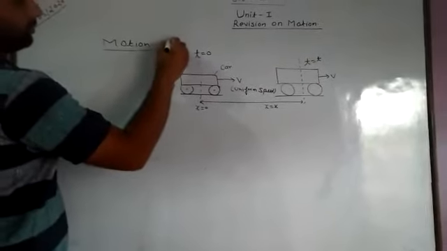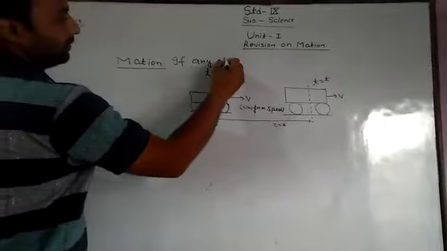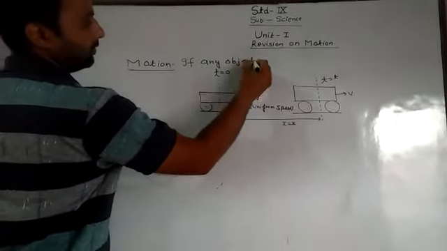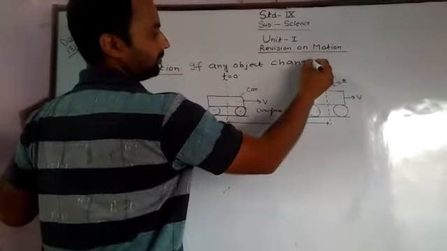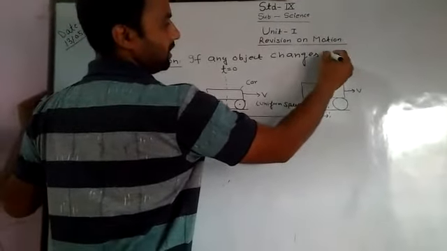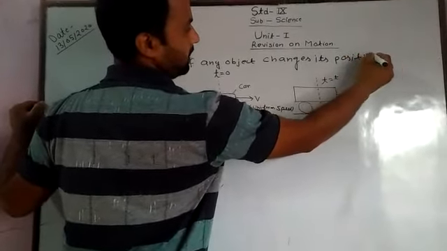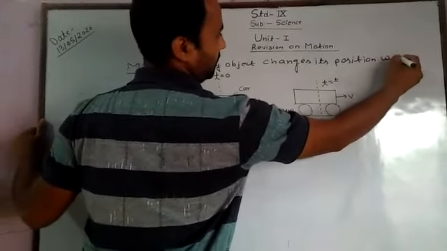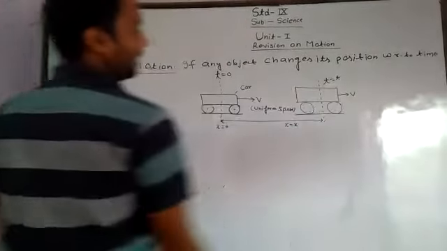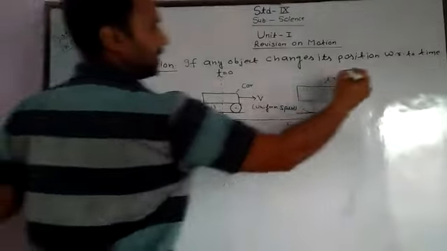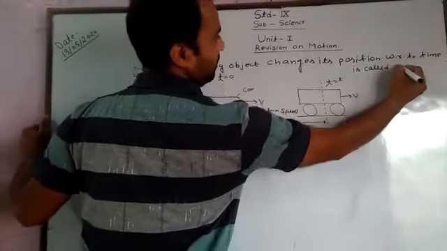If any object changes its position with respect to time is called motion.